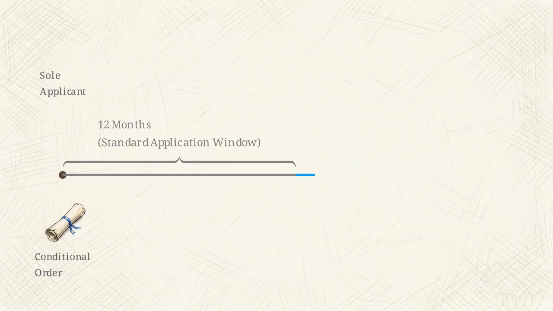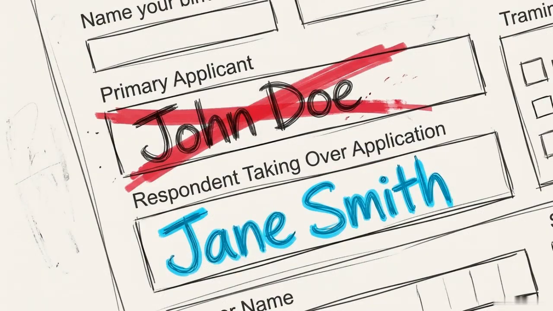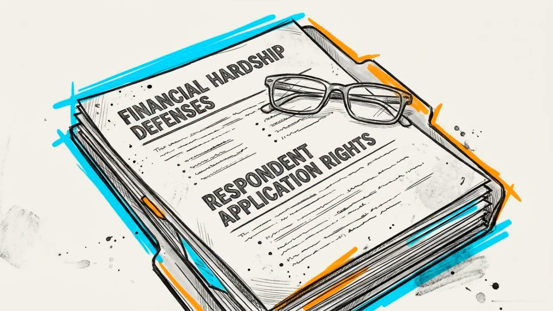There is also a safeguard for when the sole applicant simply stops moving forward. If the initial 12-month window expires without a final order, a new arrow appears on the timeline. 3 months after the applicant's window closes, the respondent gains the legal right to take control and apply for the final order themselves. These rules ensure that respondents are protected from both financial prejudice and the risk of being left in legal limbo by an inactive applicant.